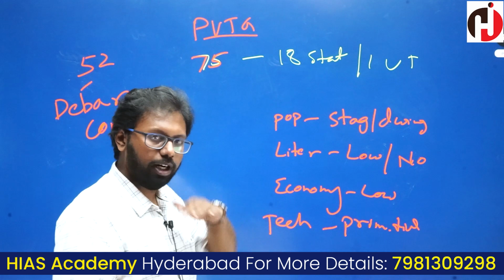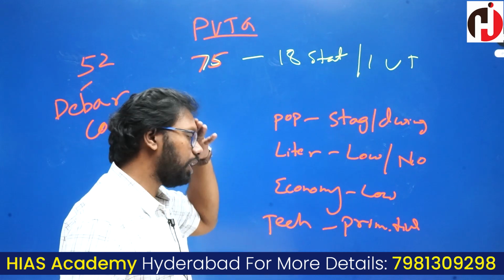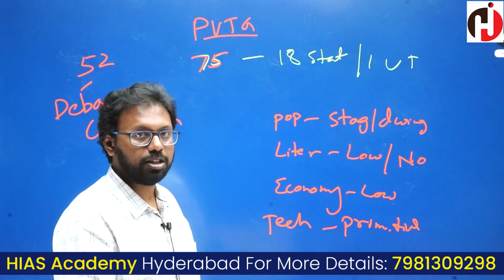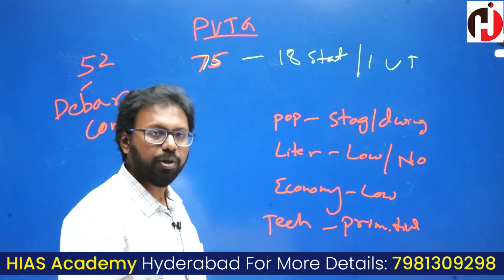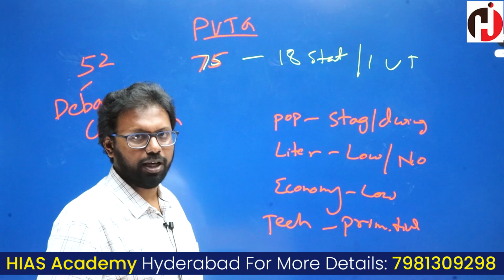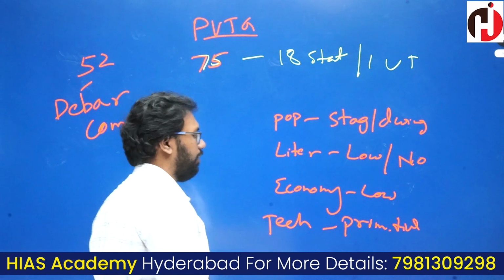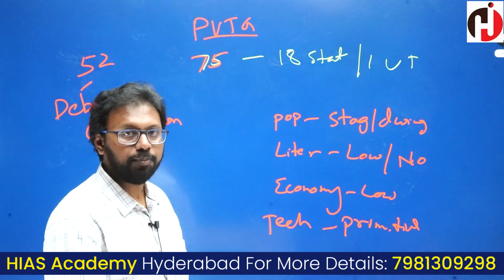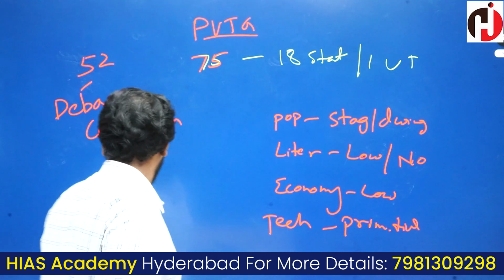Forget about the economy; mostly these people will be using what type of system for the exchange of goods? Barter system. That is what they use. And the economy is very small, at a very micro level. And the type of technology they use is primitive technology. These are a few facts regarding PVTGs. Please do identify.